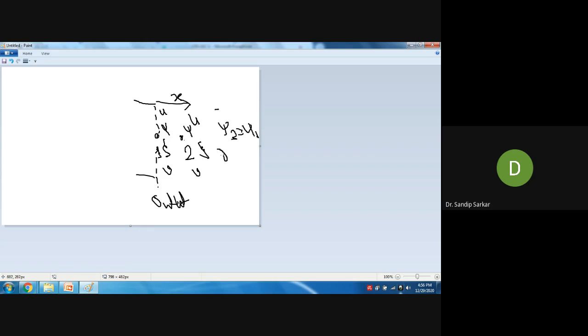That means del psi del x, at point 2 and point 1 at the outlet plane, is psi 2 minus psi 1 by delta x, let us say. So psi 2 and psi 1 are the same, the difference will be 0, and this will be 0. Okay. Is that clear?